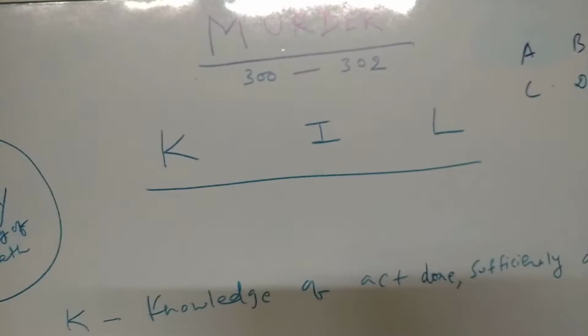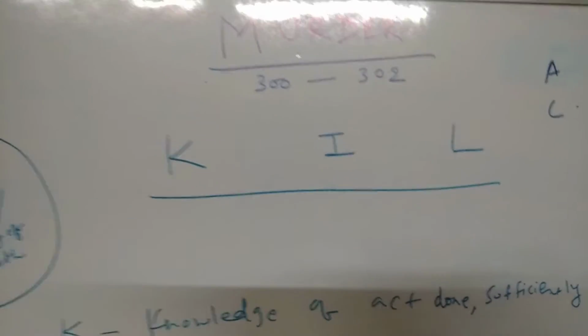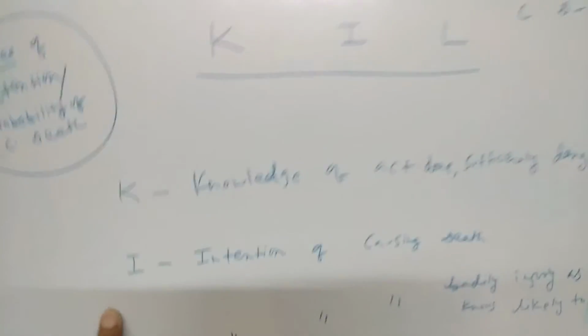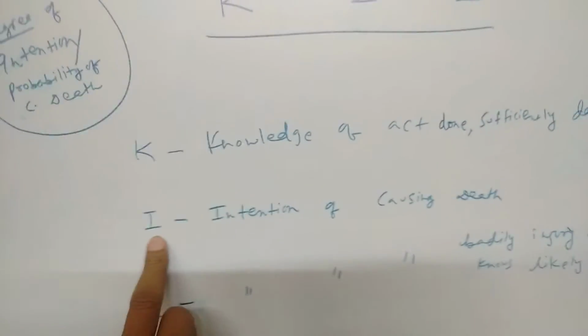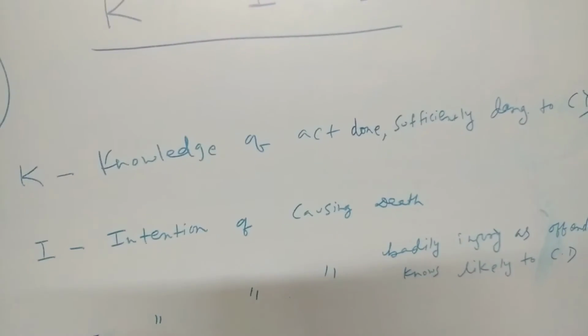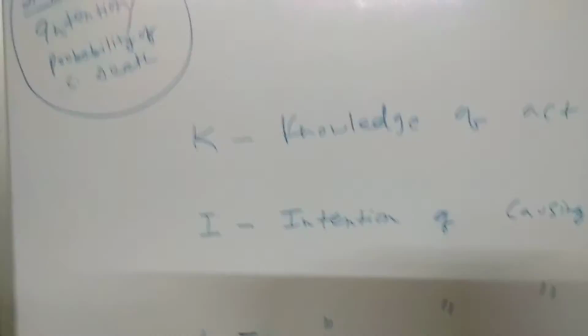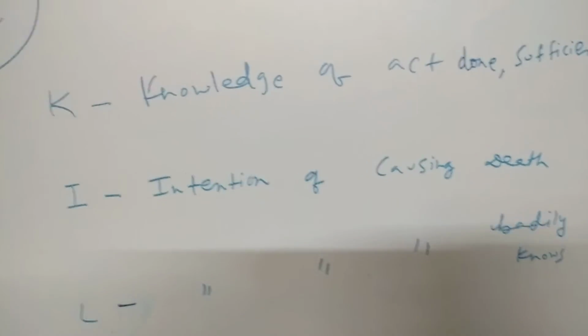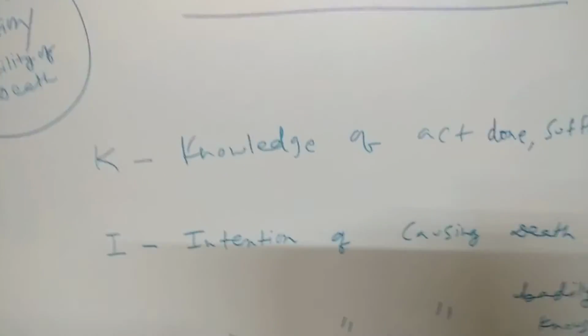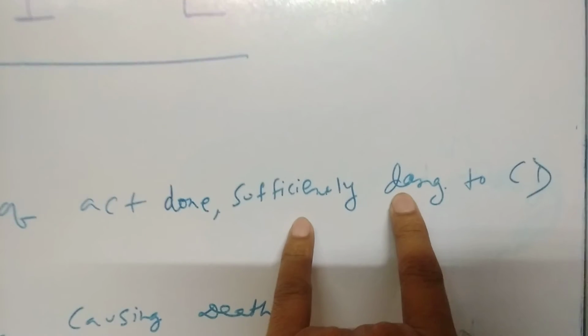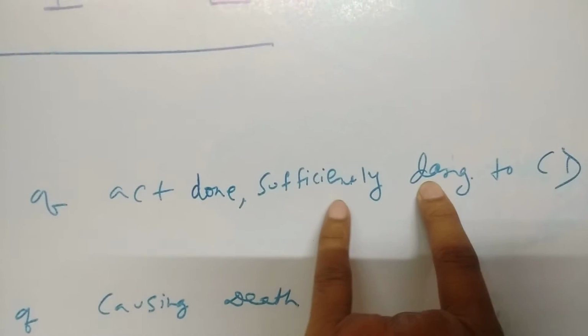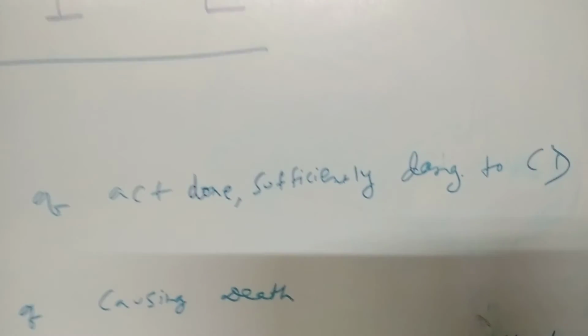Now let us explain these three letters KIL, beginning with I. Unlike culpable homicide, I stands for the same: intention of causing death. In order to constitute the crime of murder, there must be an intention of causing death. K stands for knowledge of act done sufficiently dangerous to cause death. Here two important words are there: sufficiently dangerous. Sufficiently dangerous is not in culpable homicide.